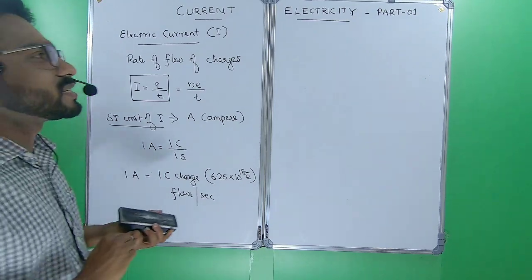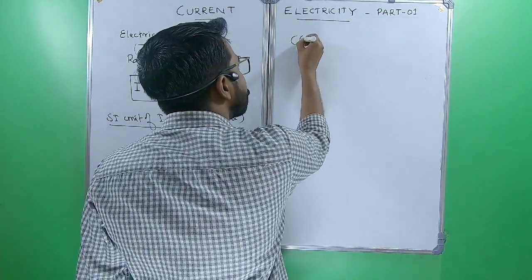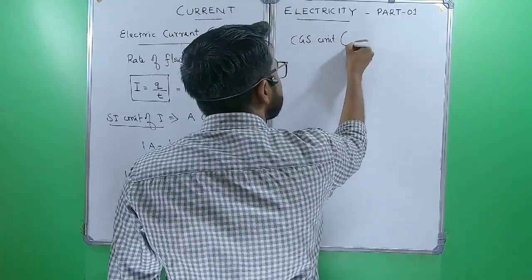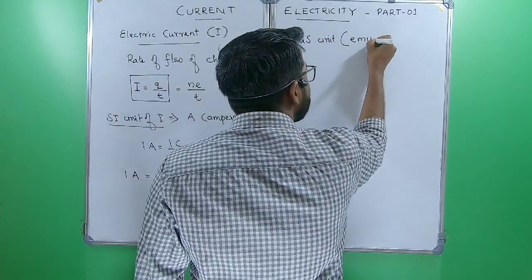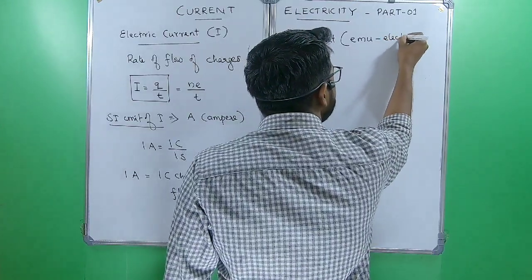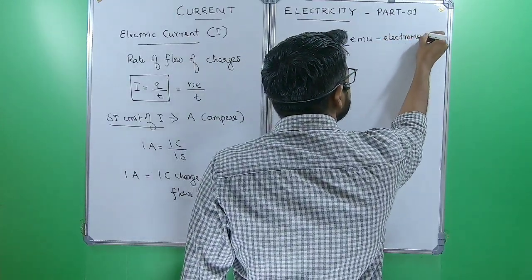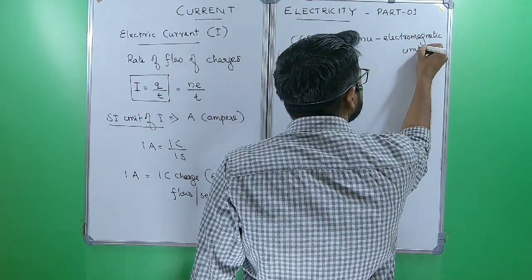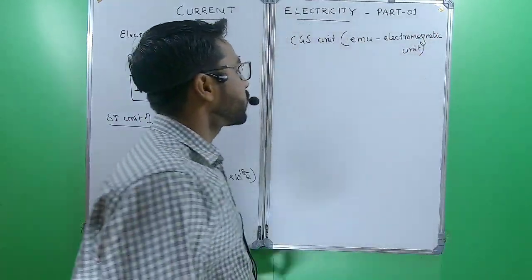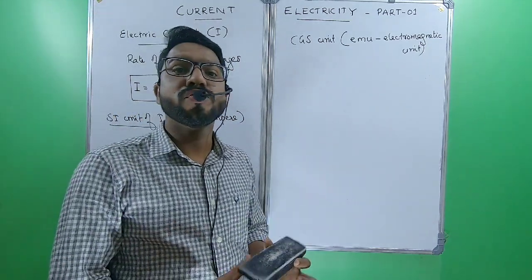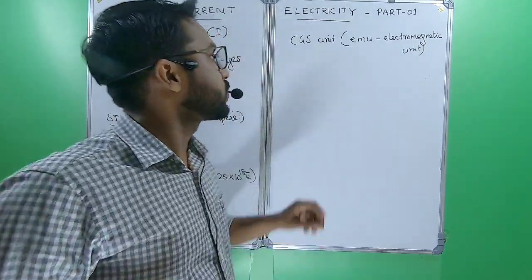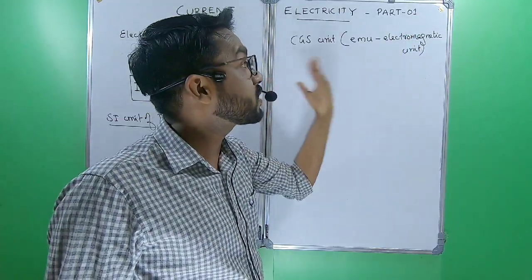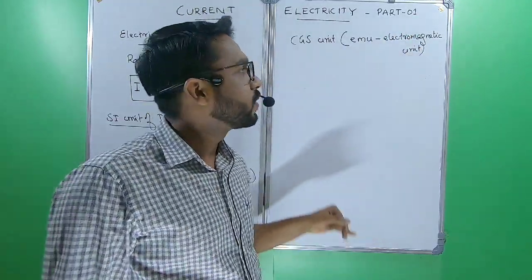And what about the CGS unit? The CGS unit is the electromagnetic unit. Why electromagnetic unit? In electricity, there are two types of CGS units: the electromagnetic unit, EMU, and the electrostatic unit, ESU.